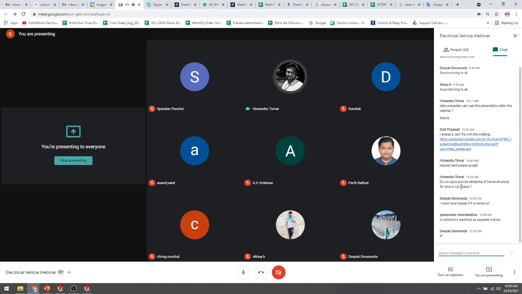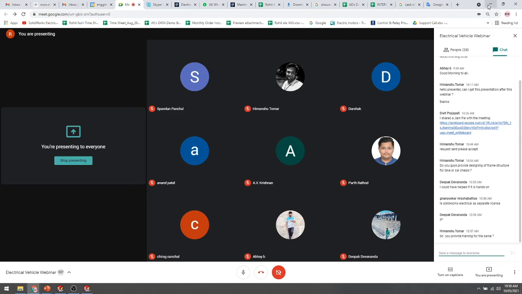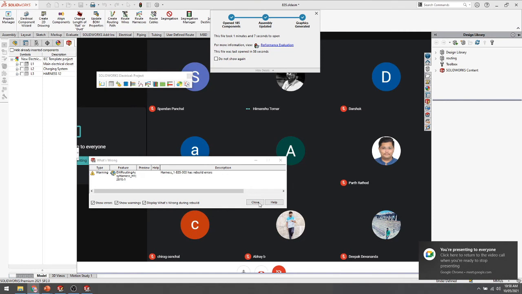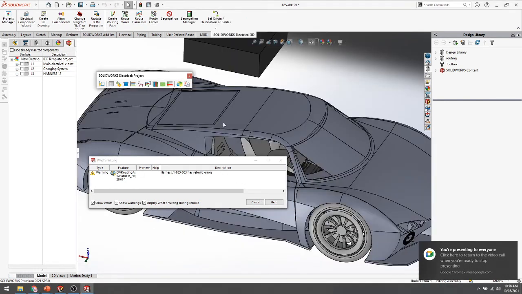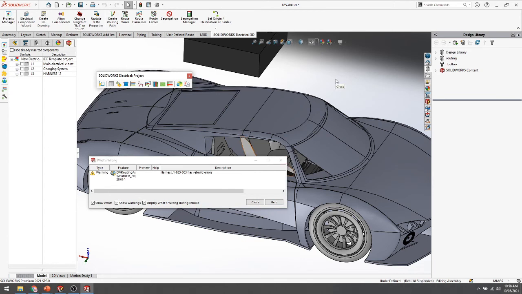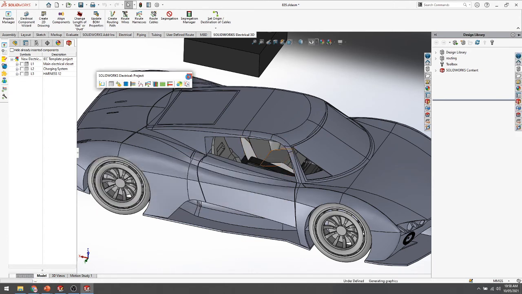Do you provide designing of a frame structure for a bike or car chassis? If you see, this is the whole project including the mechanical and electrical side.